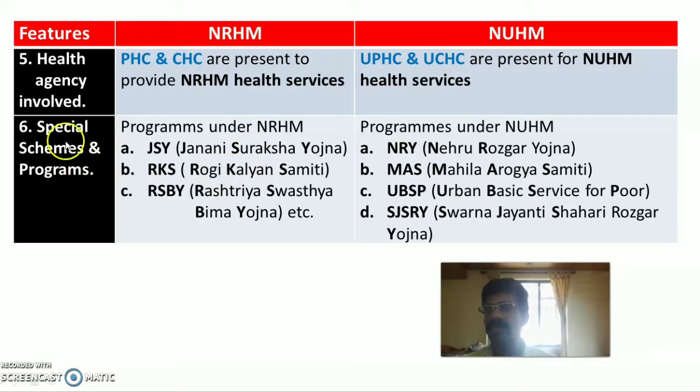The last feature is special schemes and programs under NRHM and NUHM. So there are three most important schemes under NRHM, that is JSY, RKS and RSBY. So JSY is nothing but Janani Suraksha Yojana. It is the modification of the National Maternity Benefit Scheme. In this, cash assistance or benefits are given to the mother during pregnancy and delivery, that is for the hospital delivery,